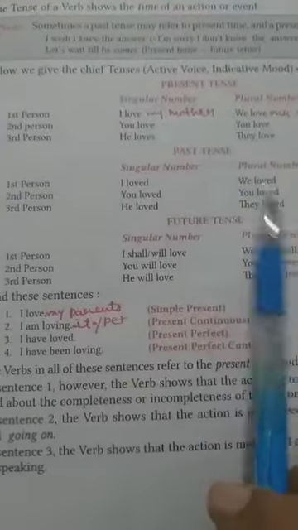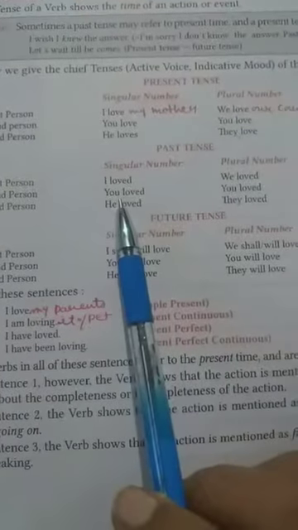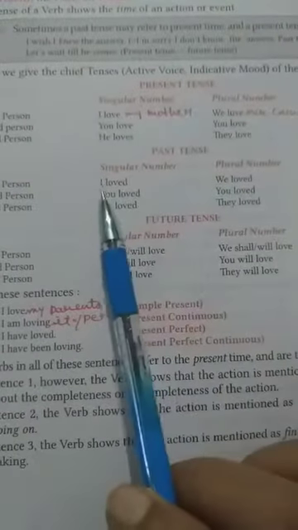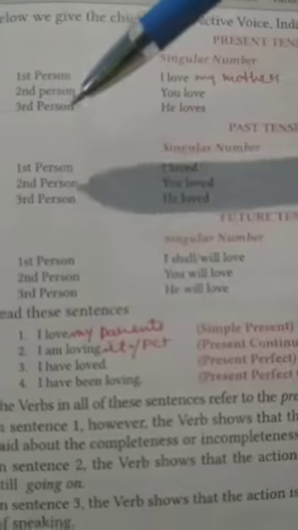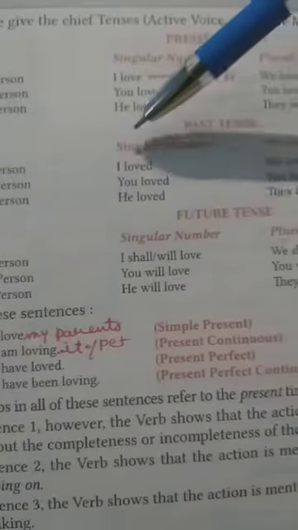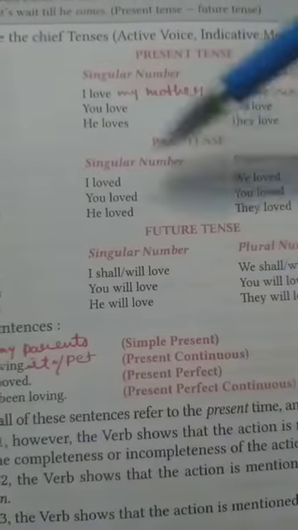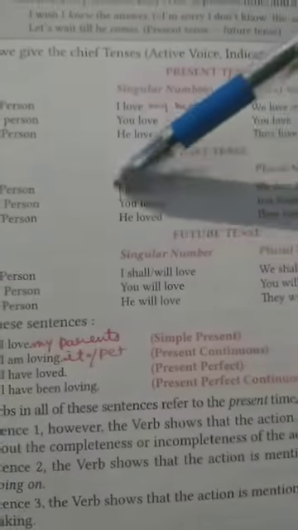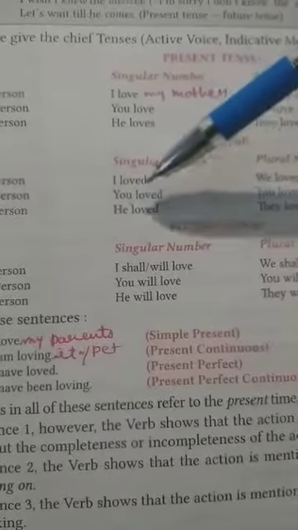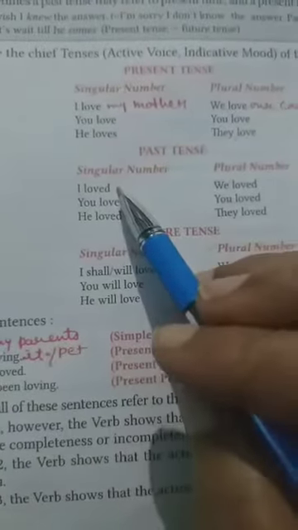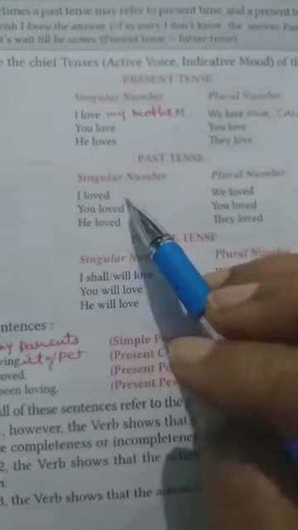In past tense we see that whether the subject is singular or plural, in both cases we use the second form of the verb. Okay, so you see, first person, I loved. There is singular number, meaning there is a single person in the sentence who says that he loved his mother. Okay, here also after loved you can add his mother or I loved my mother.